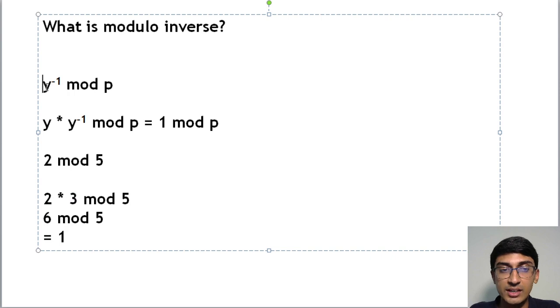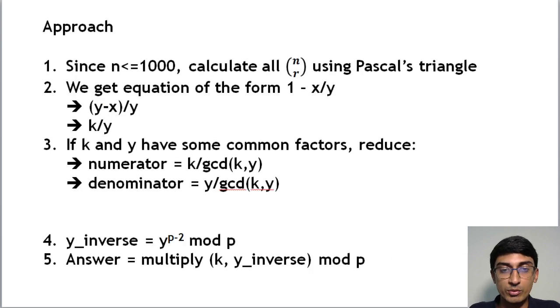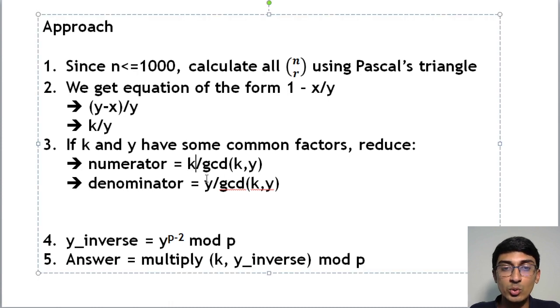That is, we have said that we have p by q, right? So we have x by y or k by y over here. We need to give the answer in terms of k into y inverse, not just y, because the denominator is below, so we have to give y inverse. And for those of you who know, to find y inverse you can use Fermat's little theorem. That answer comes to y raised to p minus 2 modulo p.